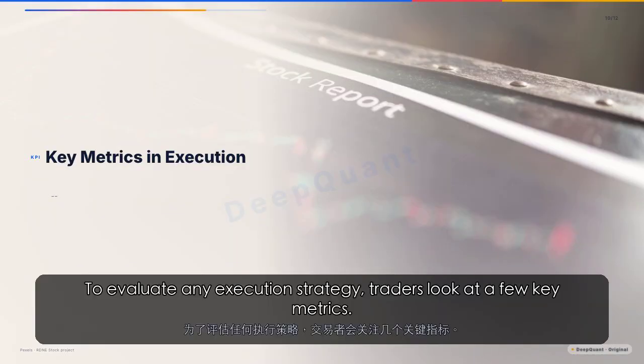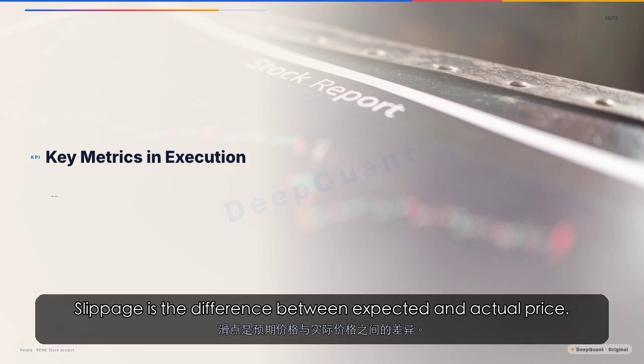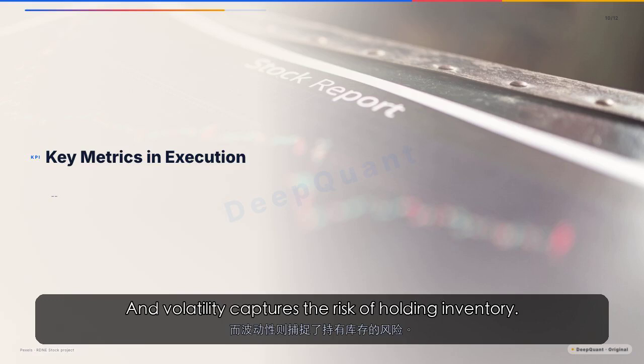To evaluate any execution strategy, traders look at a few key metrics. Implementation shortfall measures the cost relative to the arrival price. Slippage is the difference between expected and actual price. And volatility captures the risk of holding inventory.